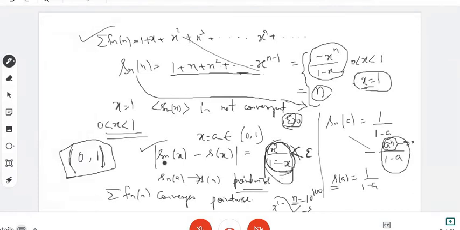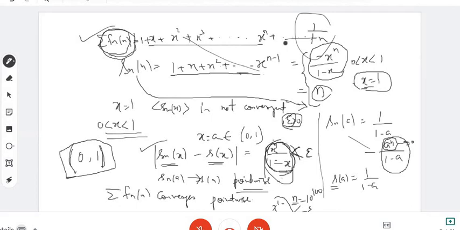Therefore, this sequence of partial sums will not converge uniformly to this limit function, and therefore this series of functions is not going to uniformly converge to 1/1 minus x. So this is very interesting. अभी तक आप लोग यही जानते थे कि ज्योमेट्रिक प्रोग्रेशन 1/1 minus x पे तो कन्वर्ज करता ही है, but this converges only pointwise on the interval 0-1. This will not converge uniformly to 1/1 minus x on this interval 0-1.